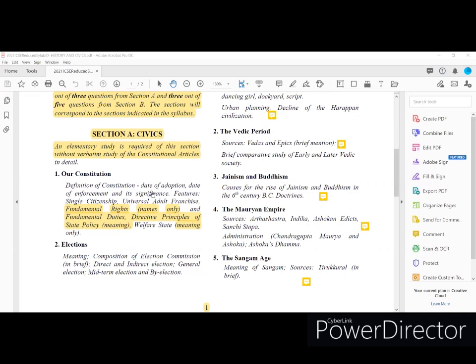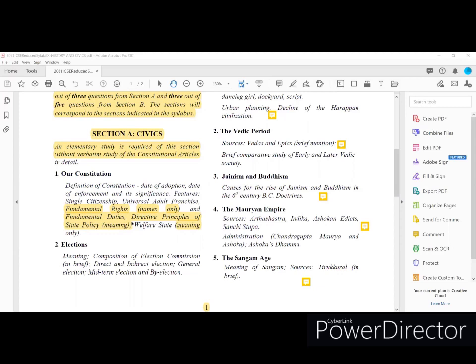Coming to lesson number 2, Salient Features of the Constitution Part 1: single citizenship, universal adult franchise, fundamental rights only names, and fundamental duties also only the duties you have to learn.